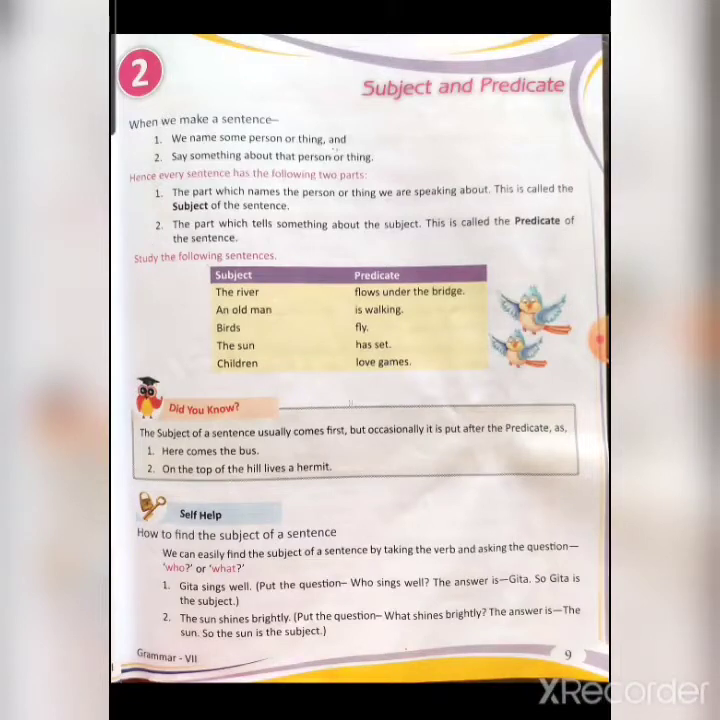Now, self-help. How to find the subject of a sentence. Now beta, some experts have used a trick to find out the subject in the sentence. They have said that we can easily find out the subject if we ask the question by taking the verb with who or what. Then the answer will be the subject. Let us understand with the help of an example. First, Geeta sings well. Now beta, Geeta sings well. Now we have to find out the subject.